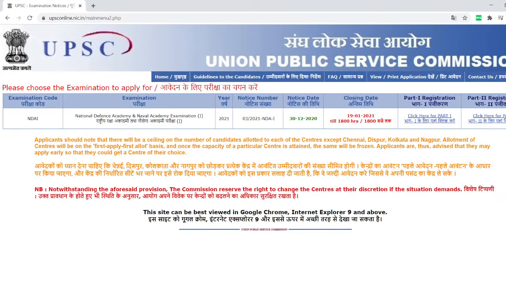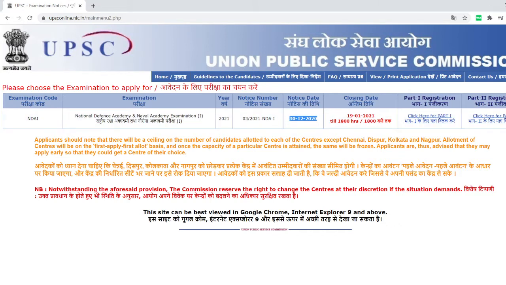Once you click here, you'll go to the next page where you'll have a lot of details. Here it is given as NDA 1 2021. The date of notification, that is today, December 30, 2020, and the last date to apply is 19th January 2021. Don't wait till the last day. Normally they give 1 month, but nowadays they are not giving 1 month. Just 20 days you have to apply, and before 6 o'clock you have to apply.